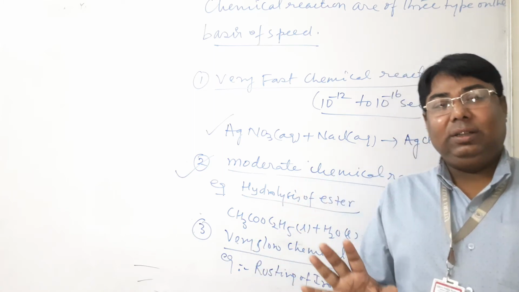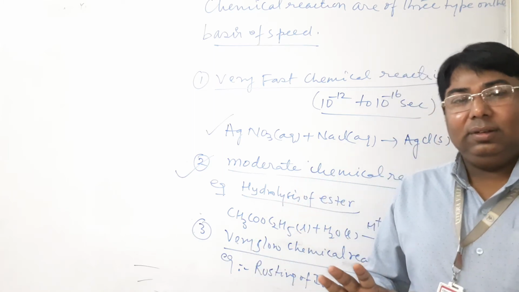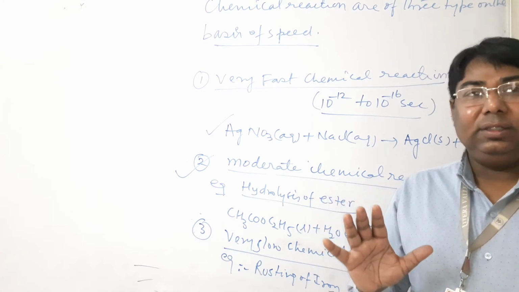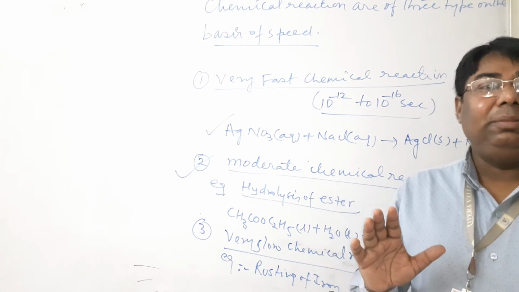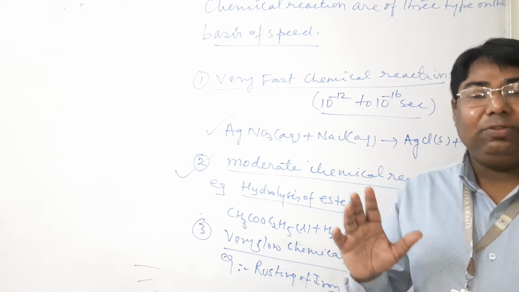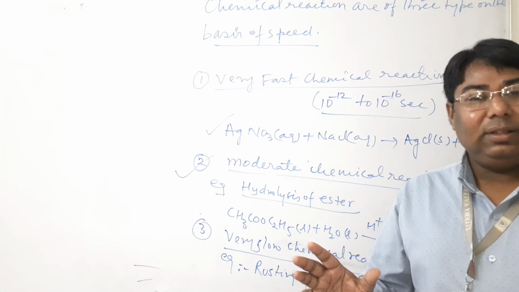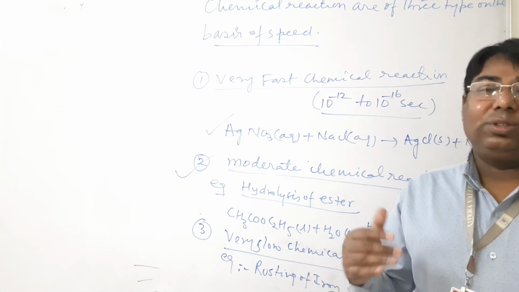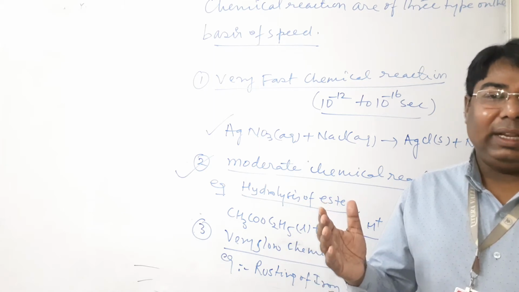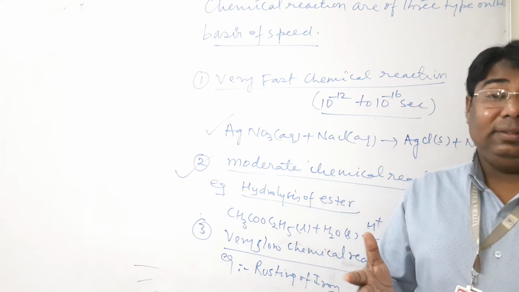So my dear students, once again all of you try to understand, chemical reactions are of three types on the basis of speed. Number one, very fast chemical reactions, also said to be instantaneous reactions because the time taken is within a second.